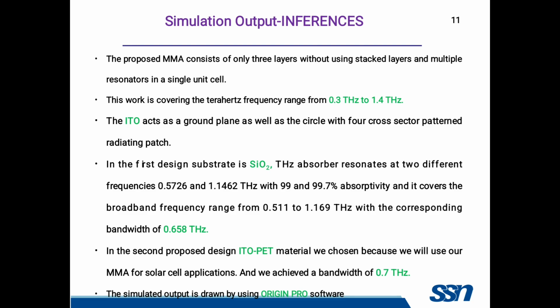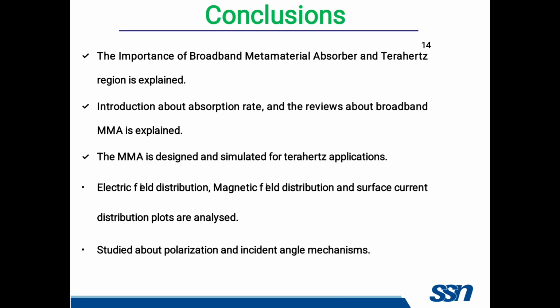The first absorber was designed using a SiO2 substrate, and the bandwidth achieved there is 0.658 terahertz. In the next design, we used PET as the dielectric substrate to achieve optical transparency, and the bandwidth achieved here is 0.7 terahertz. The simulated output is drawn using Origin Pro software.